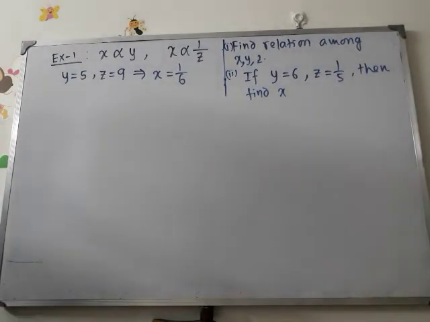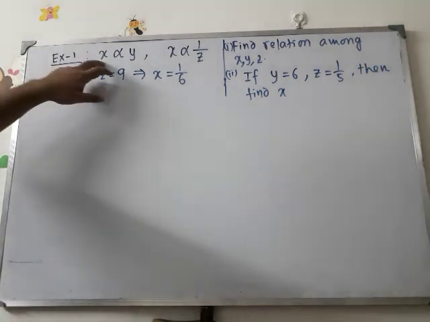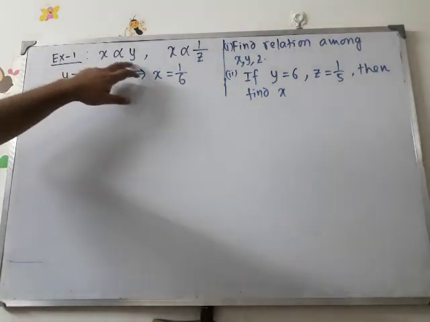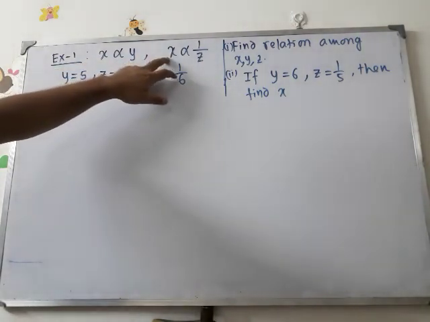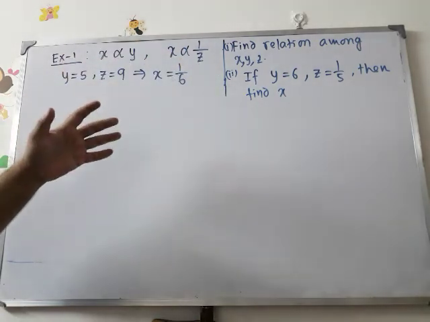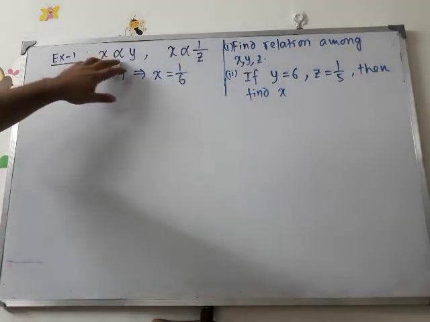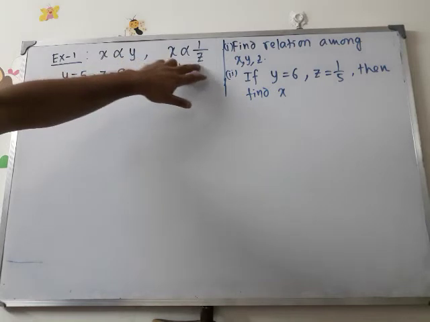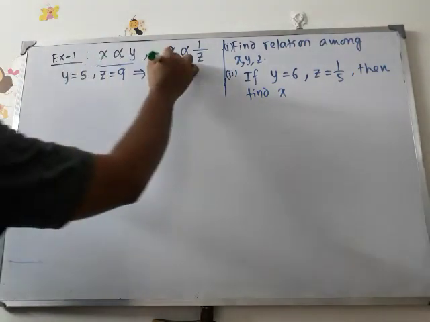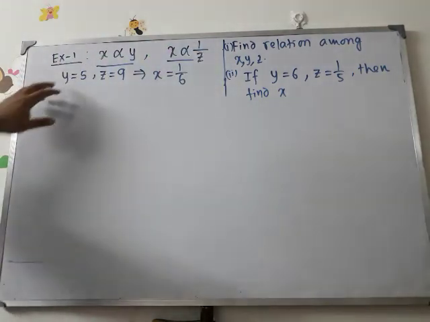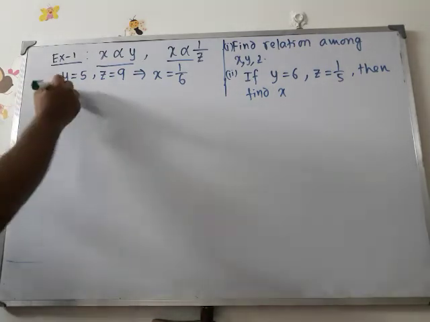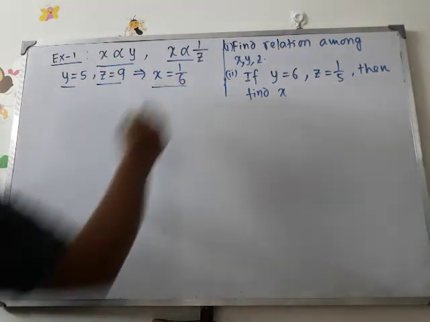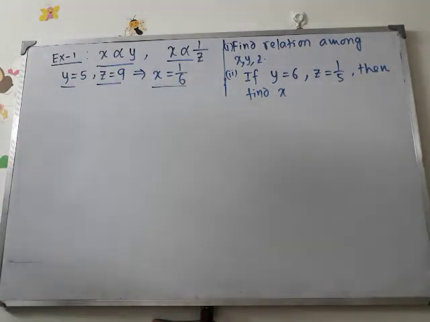Now look at this example. In this example, it is given that X varies directly with Y and X varies inversely with Z. X, Y, Z are three quantities. X varies directly with Y and X varies inversely with Z. Clearly visible? And a set of values is given. That is, if Y equals 5 and Z equals 9, then the value of X will be 1 by 6. It is given. We have to find out the relation among X, Y, Z.